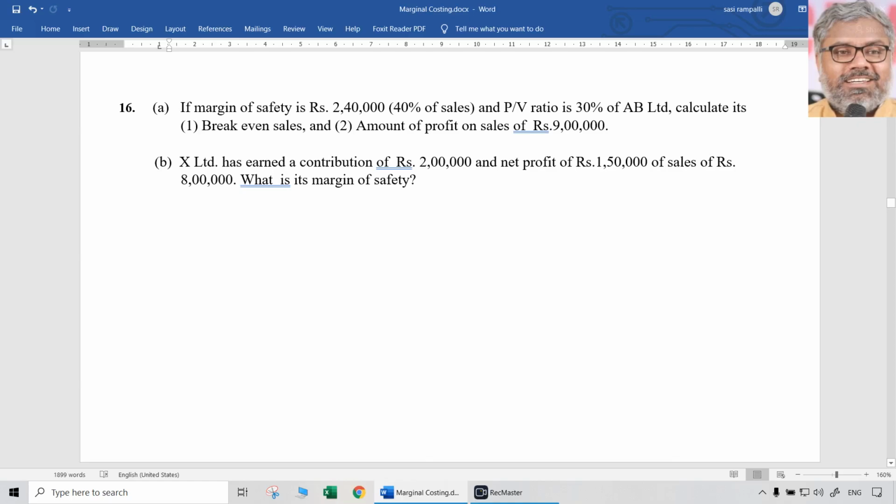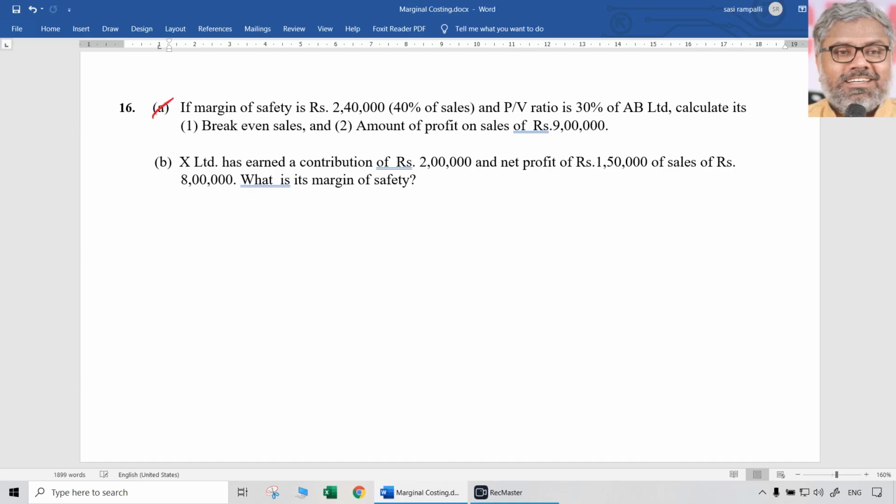That is why we have to be thorough with all the formulas. The only simple technique is to write them on paper as many times as required, so that each formula can be easily applied. These are some of the questions related to marginal costing. We'll do one more thing and close this session today, and we'll do some more problems in the next session.